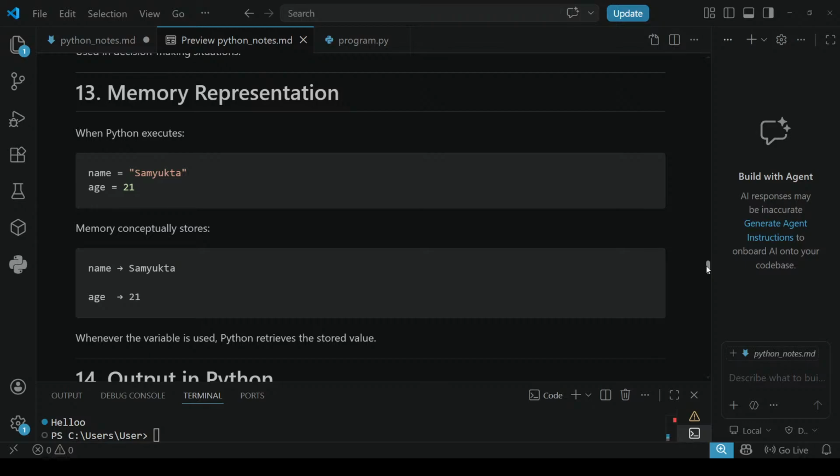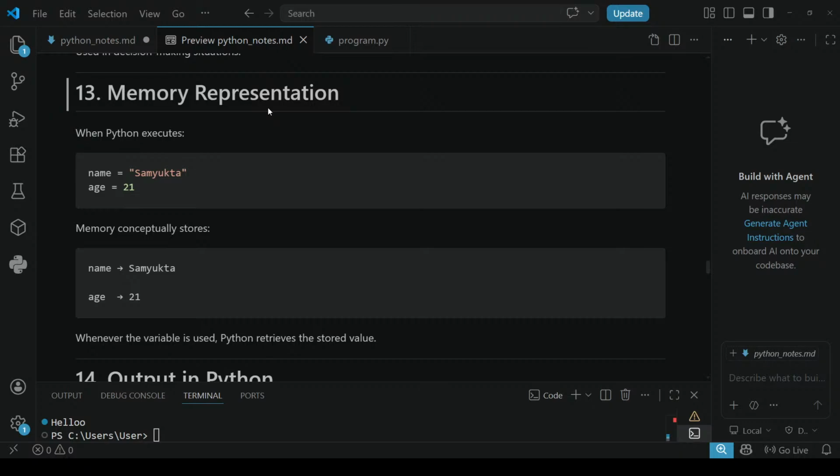Memory representation, even I don't know this concept, I am learning it for the first time. Okay, we'll learn along with each other. When Python executes name equals in double quotes Samyukta, age equals 21, memory conceptually stores name Samyukta, age 21. Whenever the variable is used, Python retrieves the stored value. See, this is simple, right? I thought it was some complex concept, but no, it is simple.